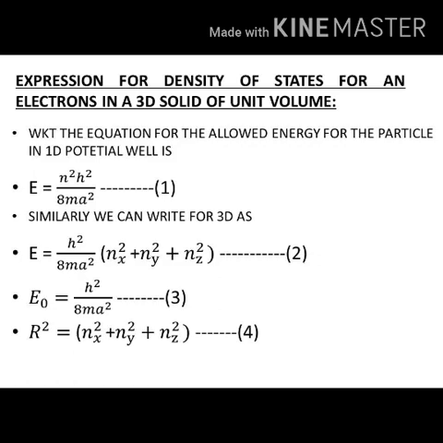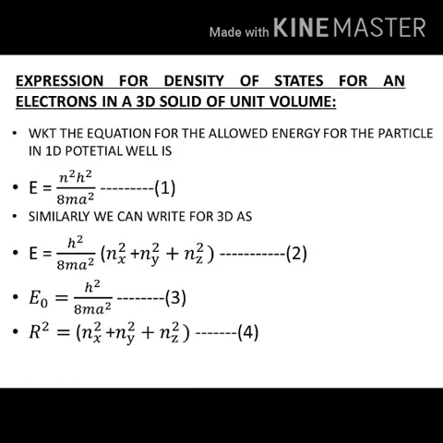Here n is an integer, and according to the quantum condition n should be only positive values, greater than 0. It may be 1, 2, 3. It represents the coordinate axis, h is the Planck constant, m is the mass of the free particle, and a is the width of the potential well where the free electron tends to move between the limits x equal to 0 to x equal to a.